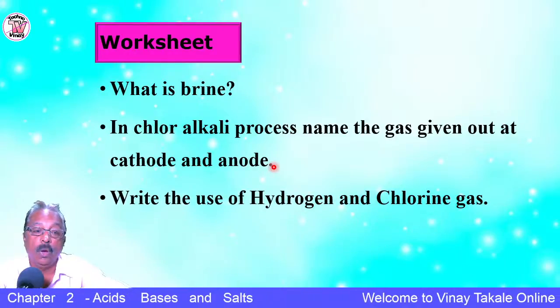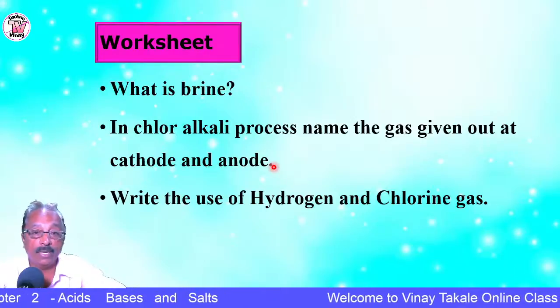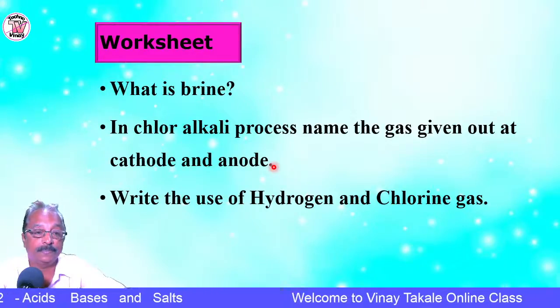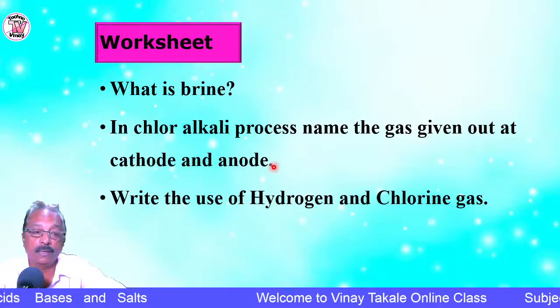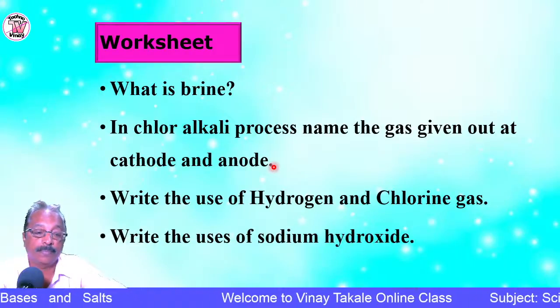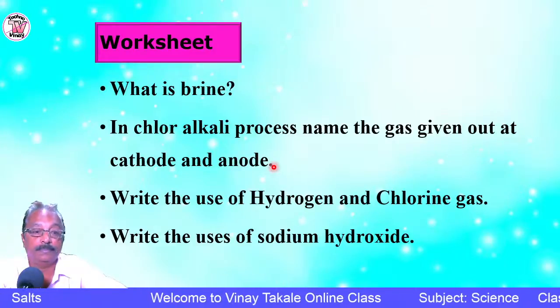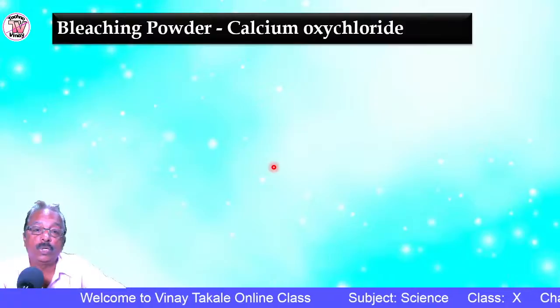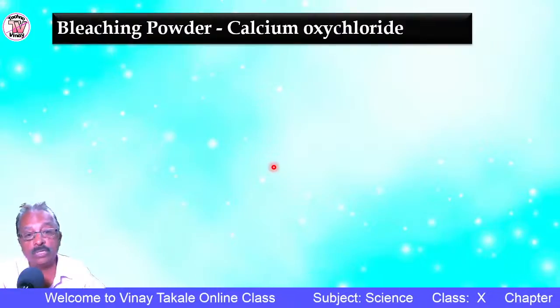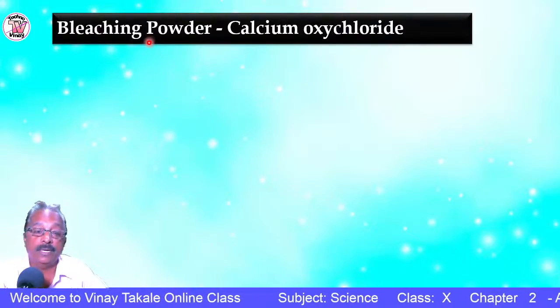What are the uses of hydrogen and chlorine gas? Just now we have seen. And the uses of sodium hydroxide, that is alkali. The other different types of salts we are going to see right now.